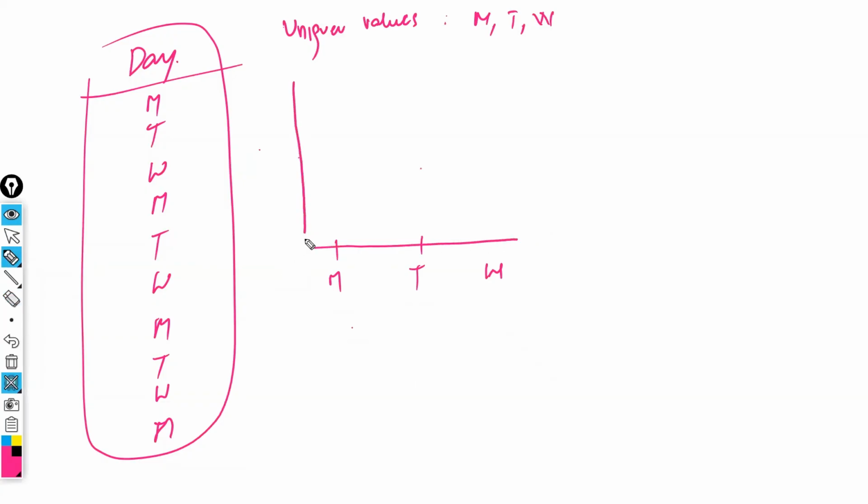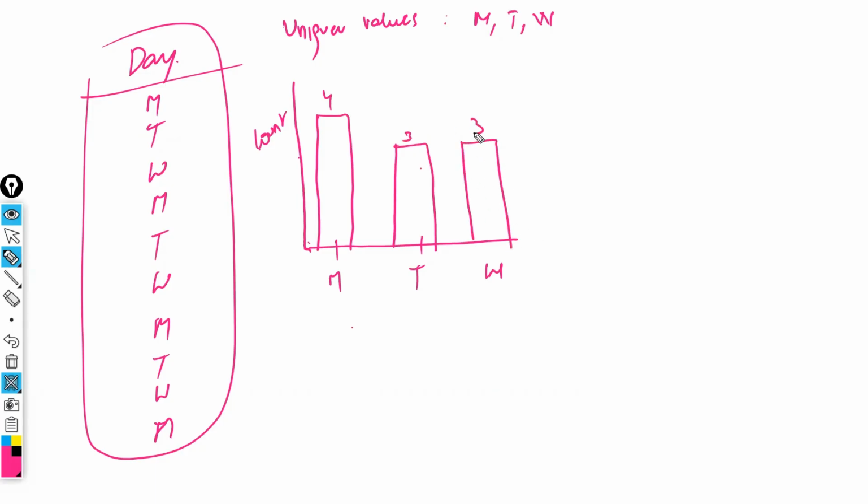I'm representing them. Monday, how many Mondays are there? 4 of them are there. Just write 4 of them. Count. Tuesday, 3. Wednesdays, 3. Okay, this is called a discrete variable. So day is discrete. The data, whatever it is, is the frequency, so I'm representing the frequency. So this is called a discrete frequency distribution. Okay, part 1 is completed.